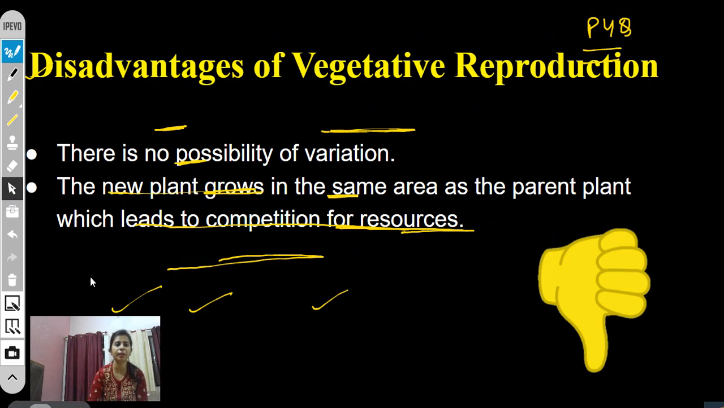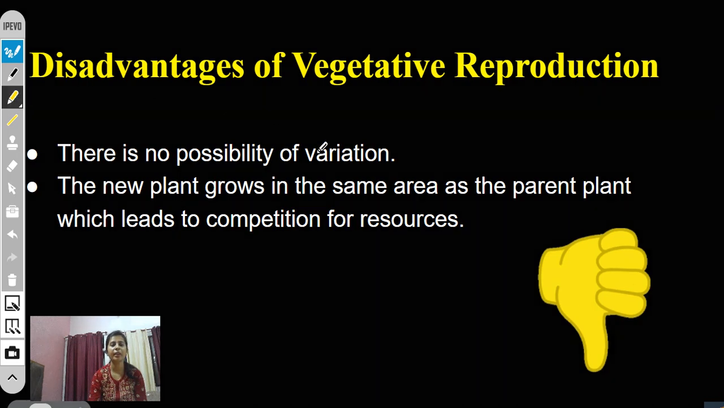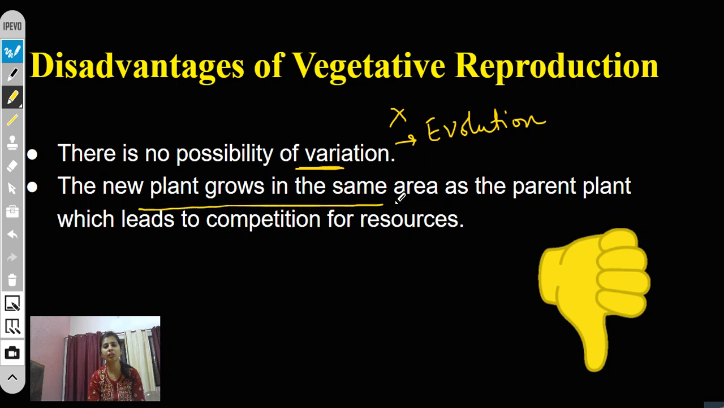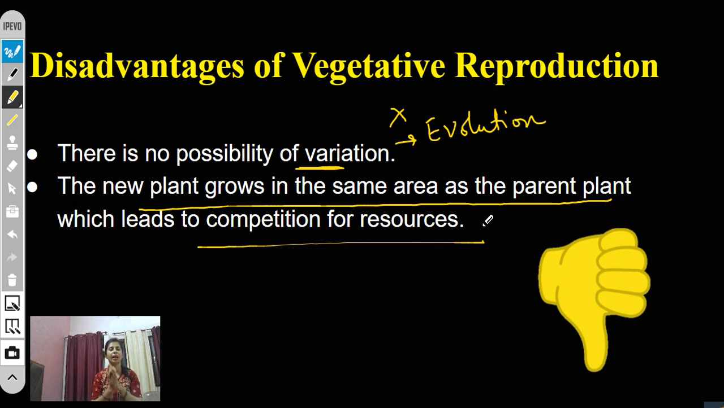But they have some disadvantages also. There is no chance of variation. If all the offspring are the same as the parent, it means there is no chance of variation. If there is no variation, there is no chance of evolution. The new plant grows in the same area as the parent plant, which leads to competition for resources. Like same parent, same offspring, the problem will remain the same. There is no possibility of any type of advancement or any type of variation plus evolution. So these are the disadvantages.